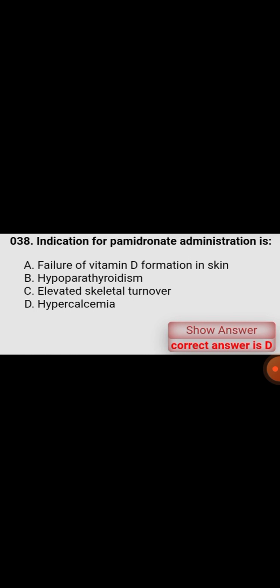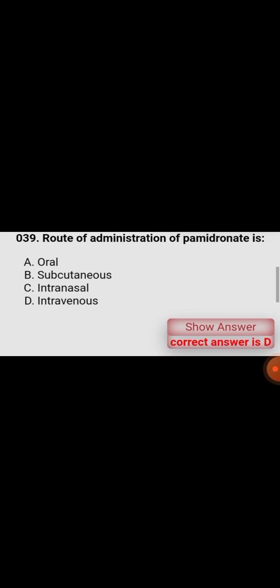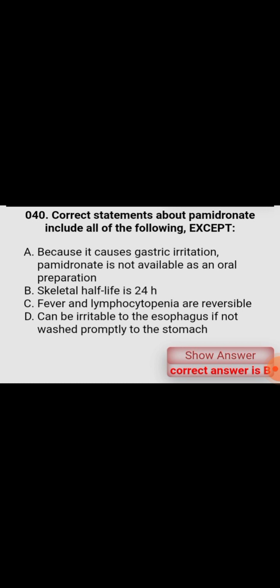Indication for pamidronate administration is hypercalcemia. Route of administration of pamidronate is intravenous. Correct statements about pamidronate include all of the following except skeletal half-life of 24 hours.